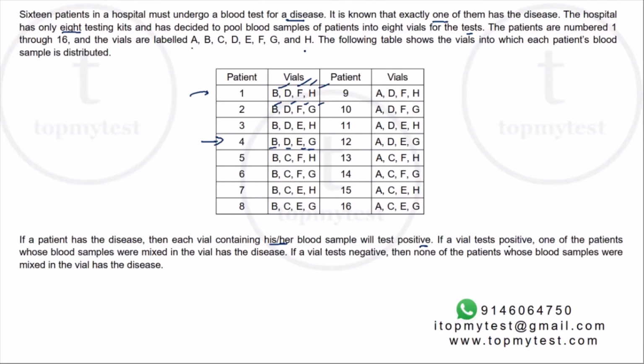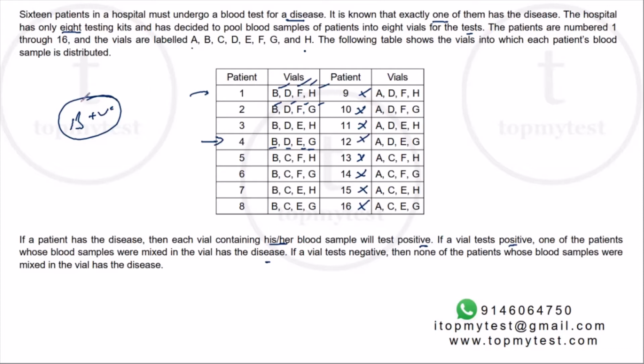And it says that if a vial tests positive, then one of the patients whose blood samples were mixed in the vial has the disease. Okay, so if we know that vial B is positive, right? Vial B tested positive. So you test vial B, it has positive. Now, it means that 9, 10, 11, 12, 13, 14, 15 and 16 cannot be infected.